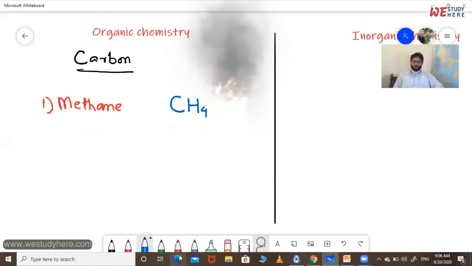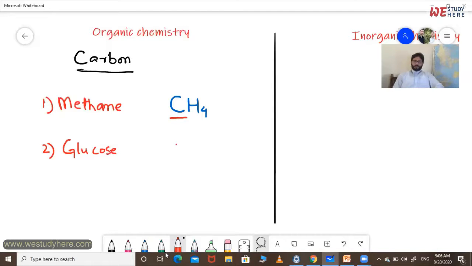Now look into this one. If you look over here, you can see that this methane consists of carbon. So it is an organic compound. This one is an organic compound. Let me give you one more example. The second one is glucose.